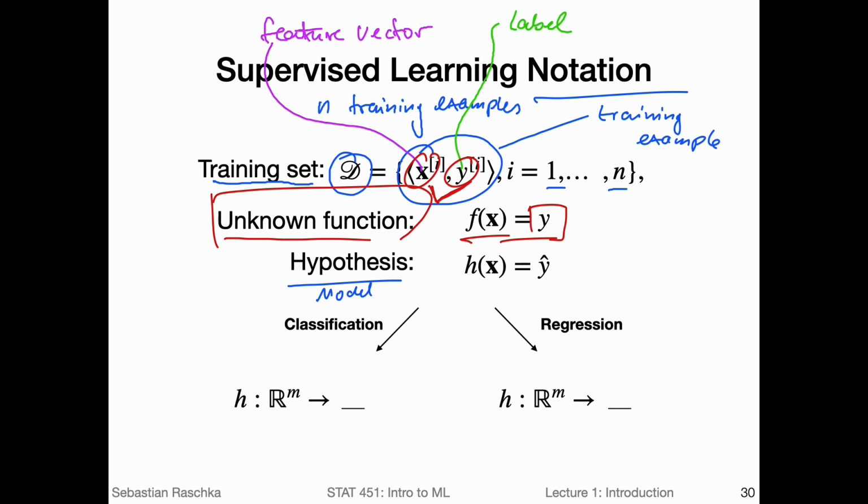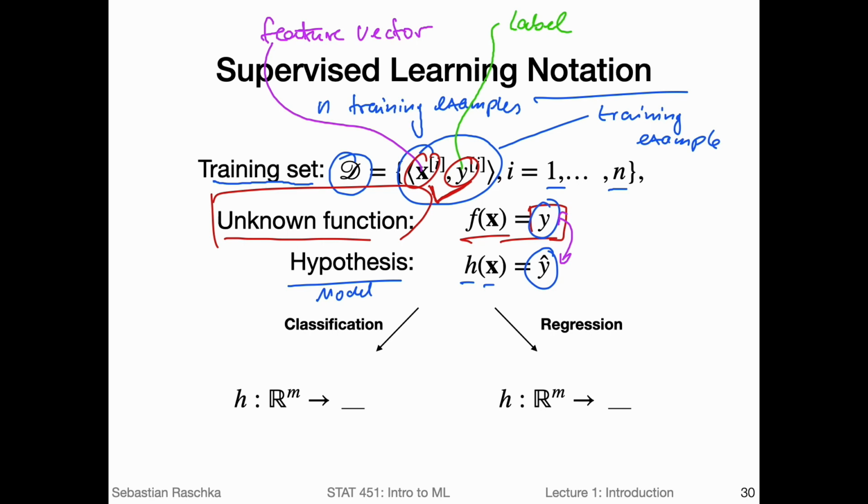The hypothesis or model would be a function learned by the machine learning algorithm that makes the predictions. I call them here y hat. So this is a prediction of the class label given a feature vector, and y would be the true label. And then when we evaluate our model, we usually have a separate data set, but we will discuss that in more detail later. But we would basically compare how close the predictions are in the case of regression. And in the case of classification, we would check whether the true label is the same as the predicted label.